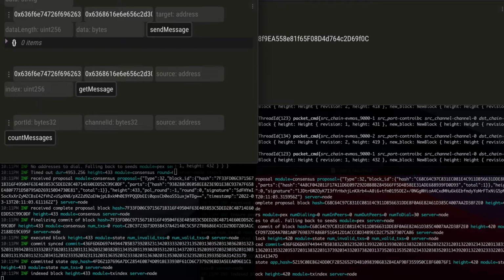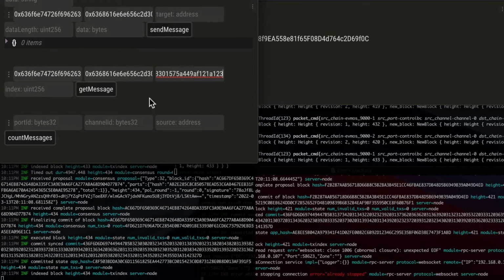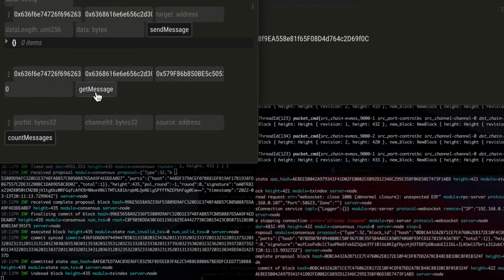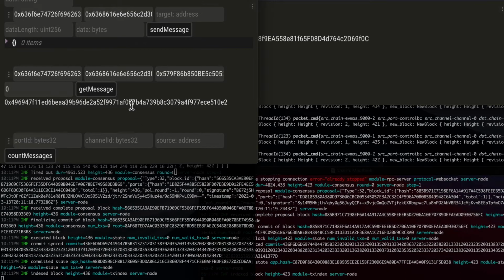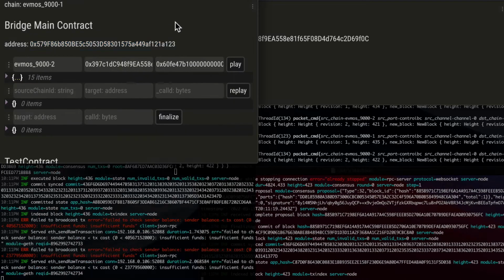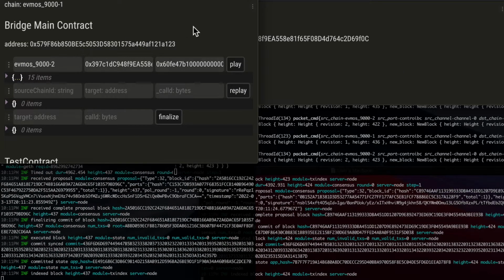And we want to get the messages for our bridge main contract. And this is the state hash that we have received. It should be the same state hash that this bridge contract sent to the other chain in the play transaction.